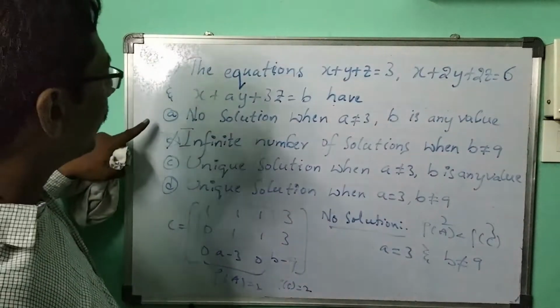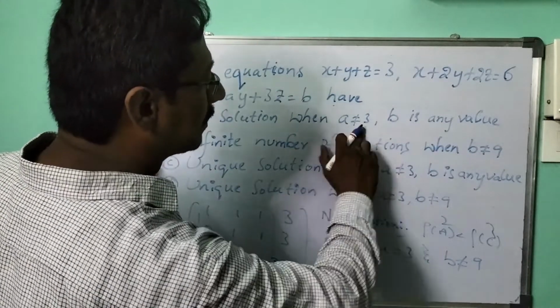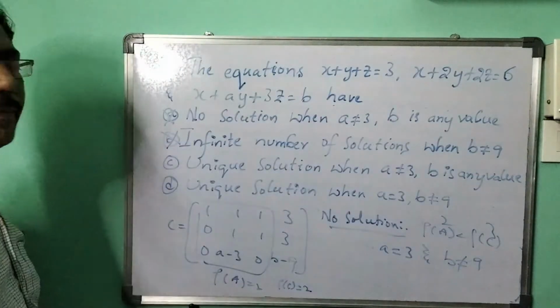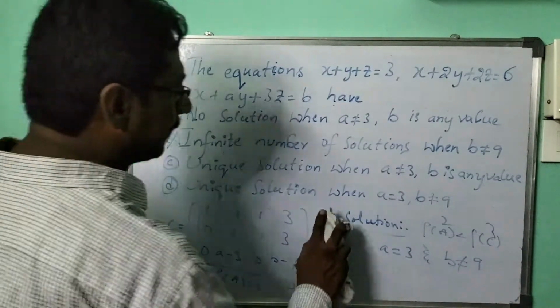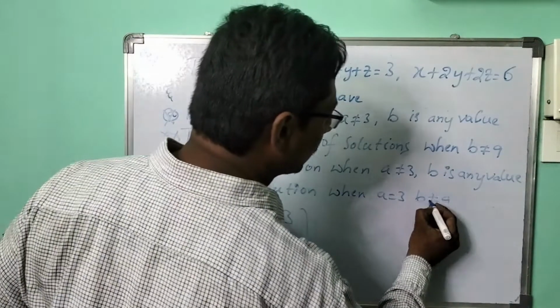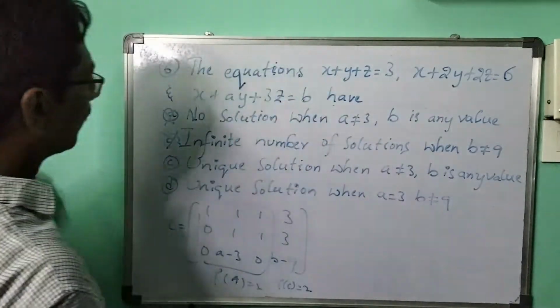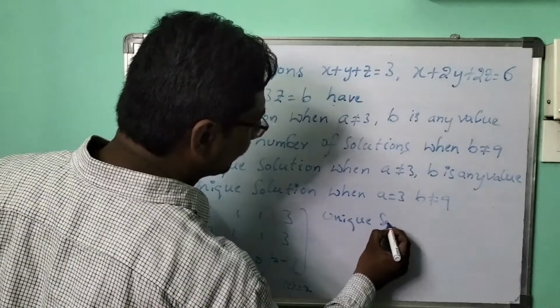So here let me go for no solution. Yes, we have said A equal to 3, but we have given A not equal to 3. Fine. Now what about the last one? What is the last one? The last one is about the unique solution.